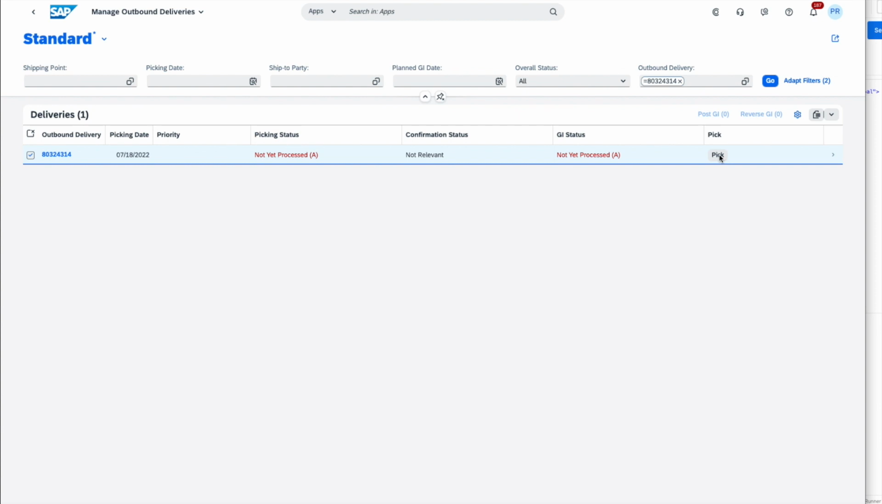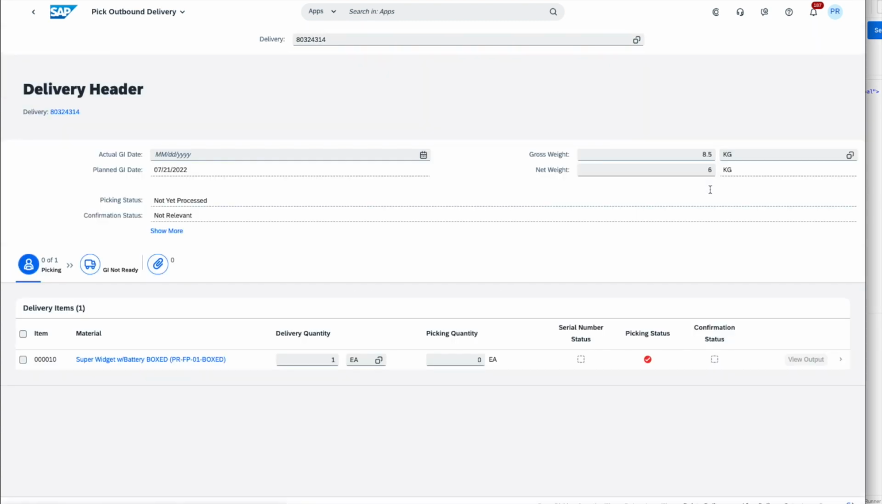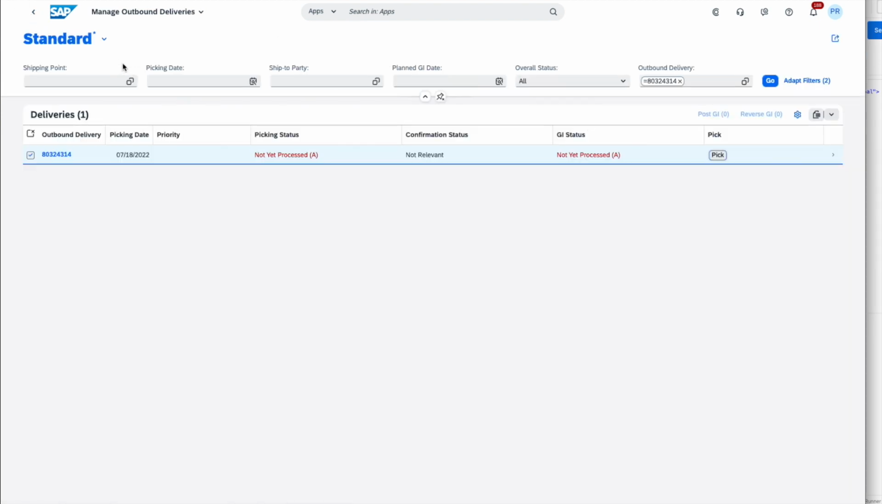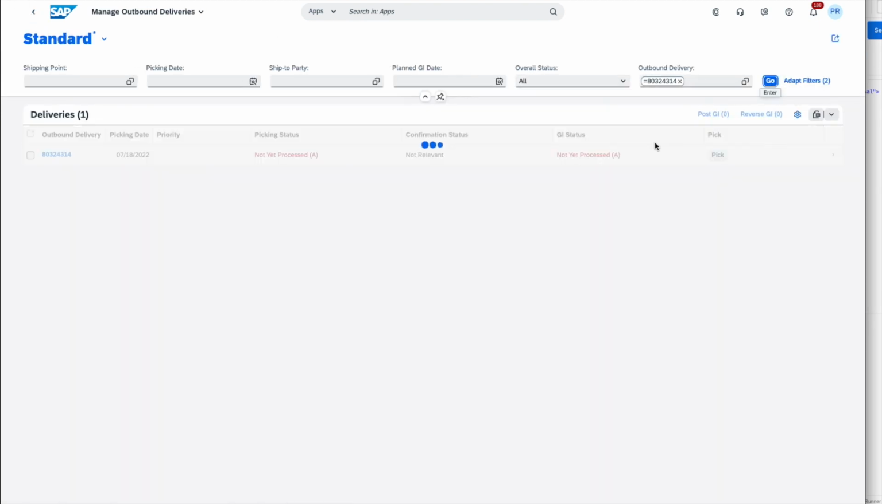We will simply click on pick to enter the picking screen, and here we will confirm the picking quantity, and we will save the delivery with the picking information. It now tells us that the picking status is completely processed. So obviously at this point the warehouse would go on to do the actual picking, and the next step is to confirm that the picked quantity corresponds to the requested quantity.